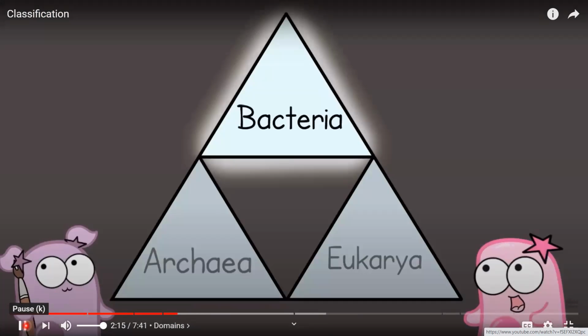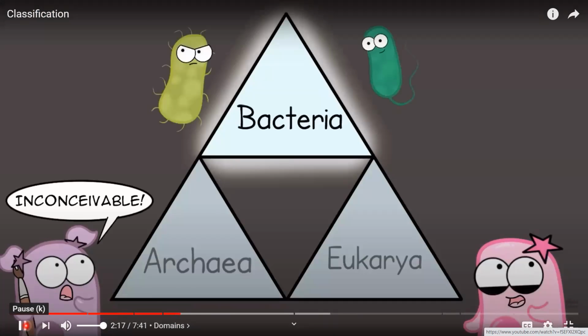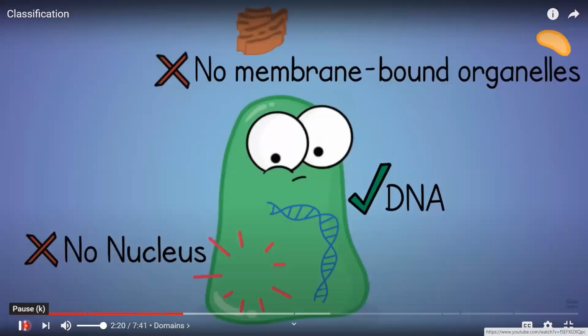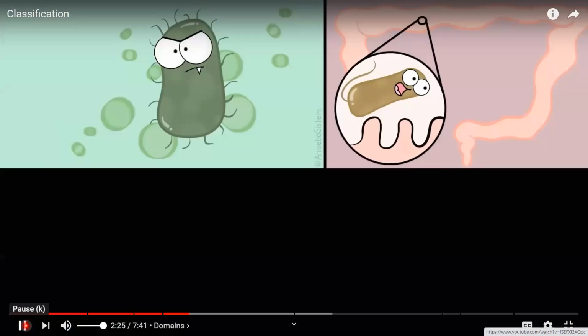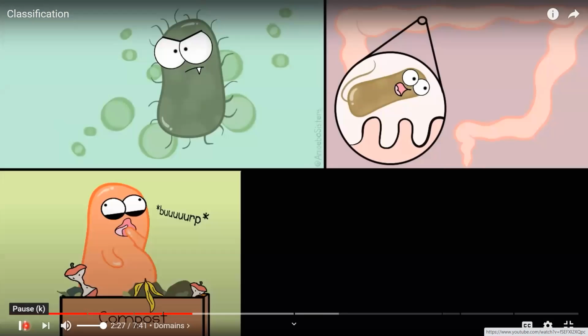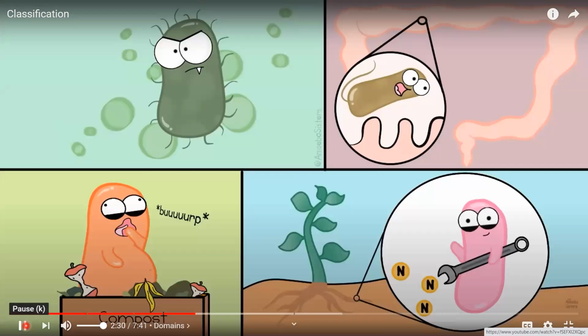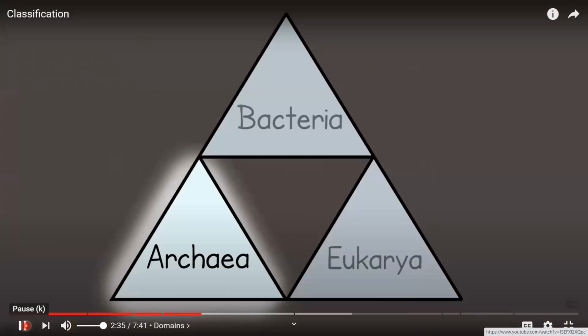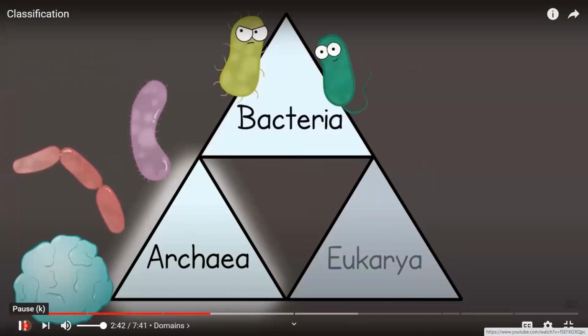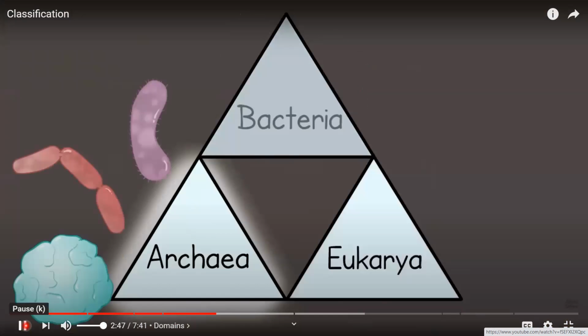The domain bacteria is full of bacteria. They're prokaryotes, and therefore they have the characteristics we've mentioned of prokaryotes before. These can include the bacteria in your intestines helping you digest, the bacteria helping with decomposing, the bacteria fixing nitrogen in the soil, tons of different kinds of bacteria. Archaea are prokaryotes too, but they have some major DNA and structure differences that give them their own domain. And while they may seem more closely related to bacteria since they are prokaryotes, recent DNA evidence links them to having more in common with eukaryotes, which is interesting.